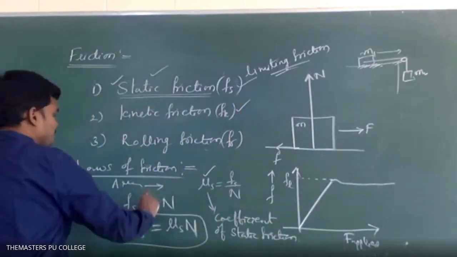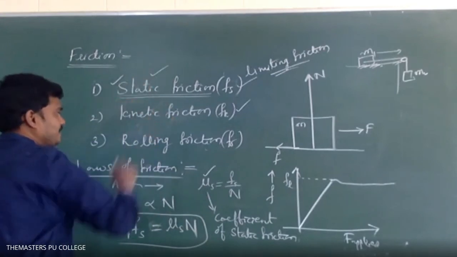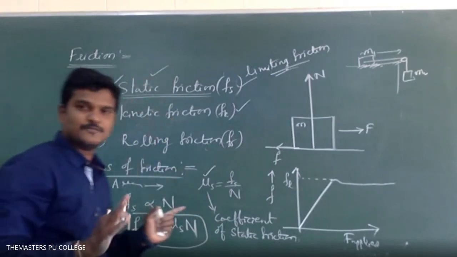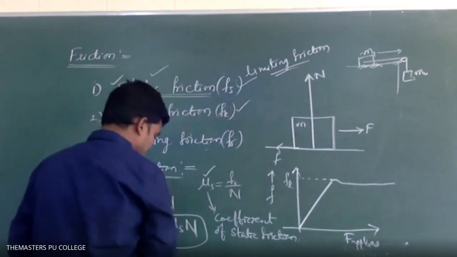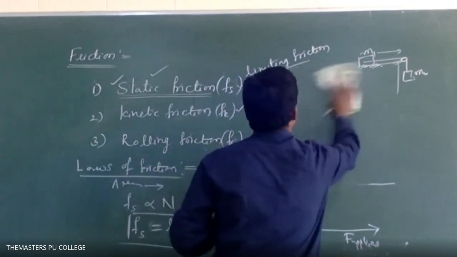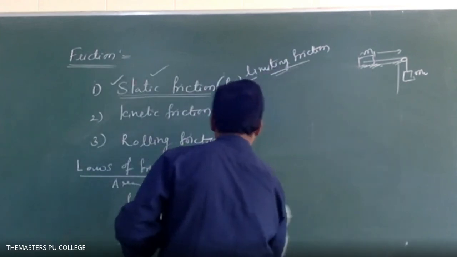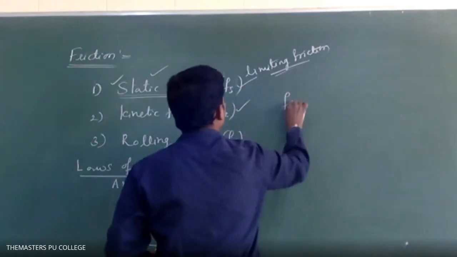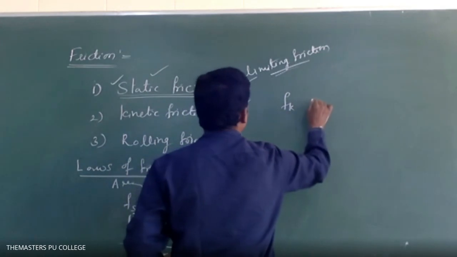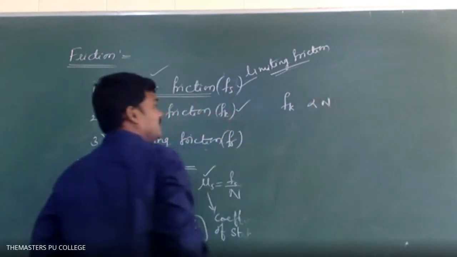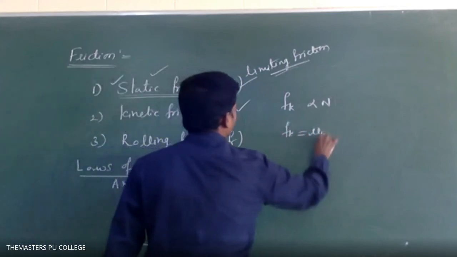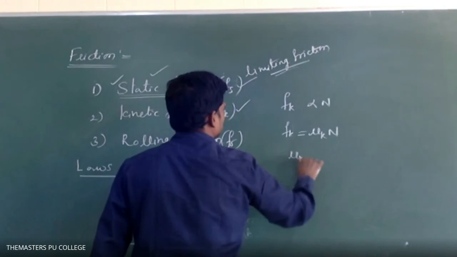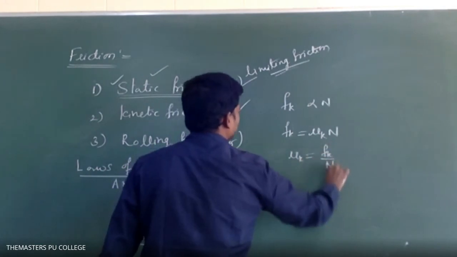So let us come to this one. See, static friction, kinetic friction, rolling friction. No doubt all the frictional forces are proportional to the normal reaction force. If I write for kinetic friction, then kinetic friction is also proportional to what? The kinetic frictional force is also proportional to the normal reaction force. Let me write it in a direct way. Next I will enter some problem. Fk we can represent as Fk proportional to N. So Fk is equivalent to mu k N. So mu k is equal to Fk by N.